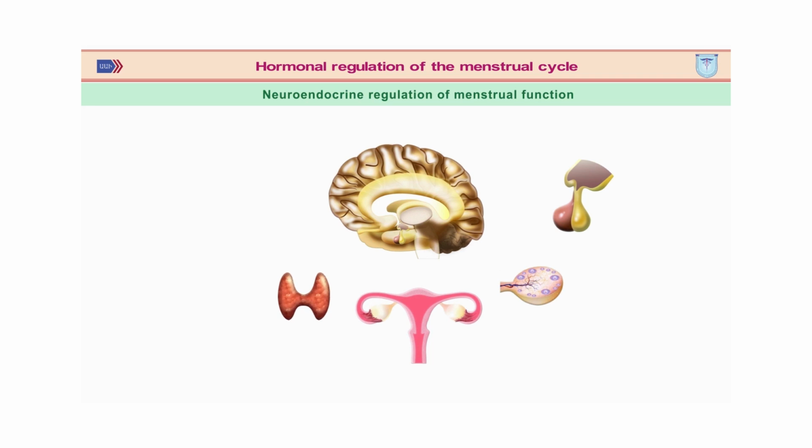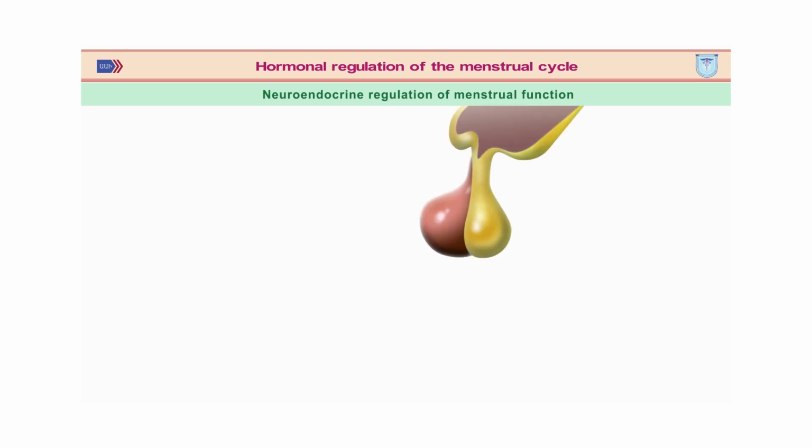The thyroid gland, adrenal glands and liver also take part in the regulation. The pituitary gland consists of an anterior adenohypophysis and a posterior neurohypophysis.